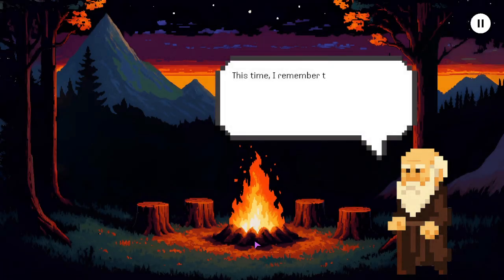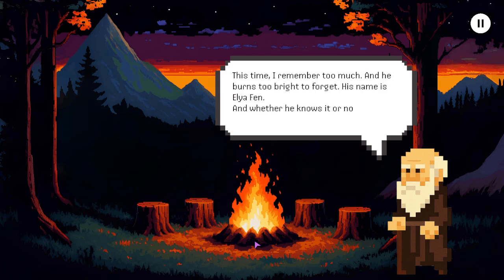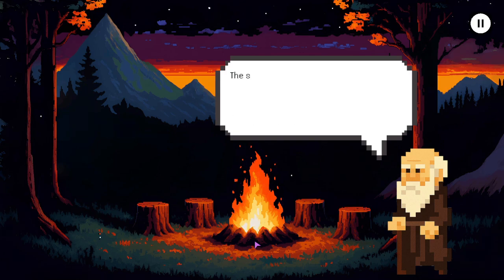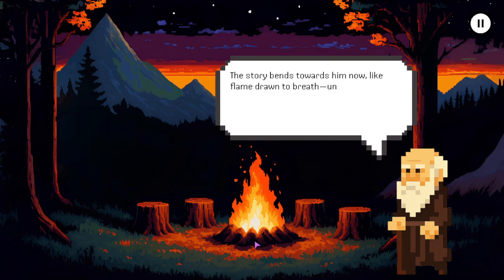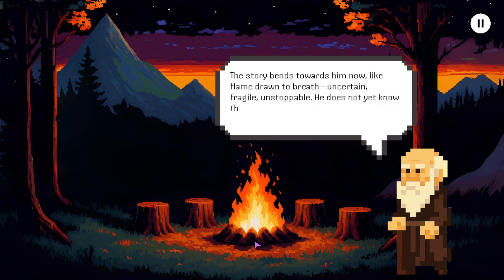This time I remember too much, and he burns too bright to forget. His name is Eliafen, and whether he knows it or not, he is the last ember before the dark. The story bends toward him now like flame drawn to breath, uncertain, fragile, unstoppable. He does not yet know the weight of his name, nor how many shadows it must carry.